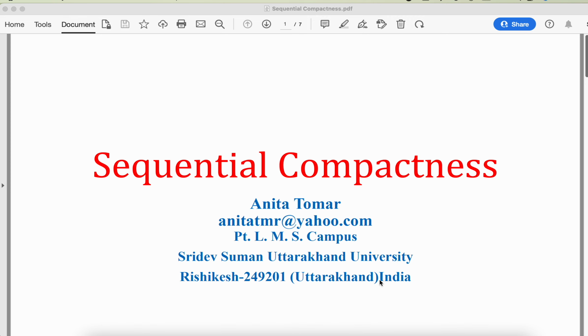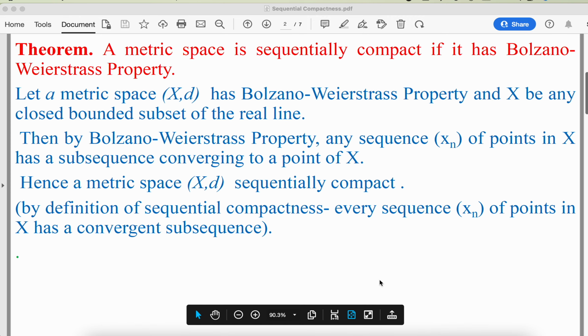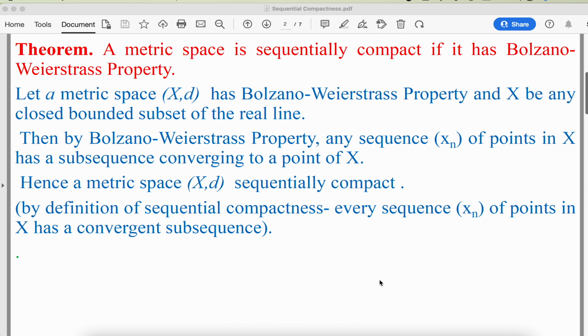Sequential compactness. Some results related to sequential compactness. The first one is that a metric space is sequentially compact if it has the Bolzano-Weierstrass property. We know that if the metric space X has the Bolzano-Weierstrass property and X is any closed bounded subset of the real line, then the sequence xn of points in X has a subsequence that converges to a point of X.